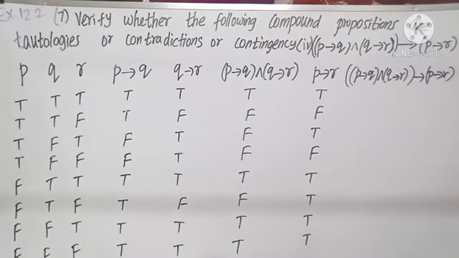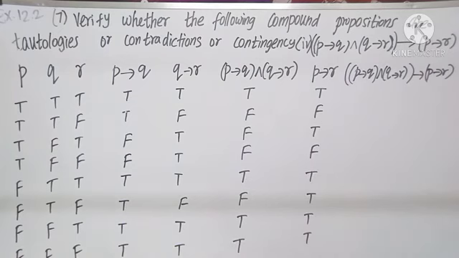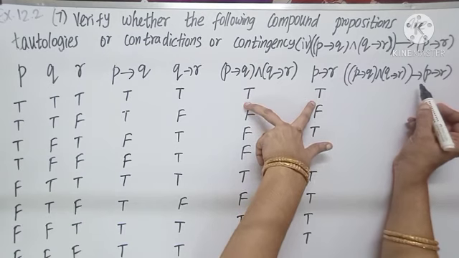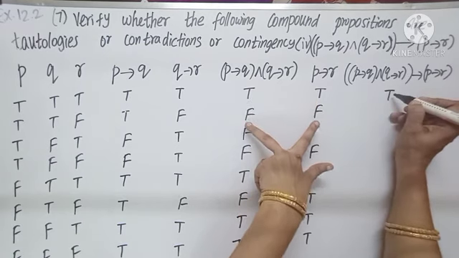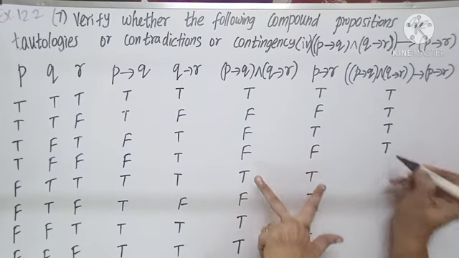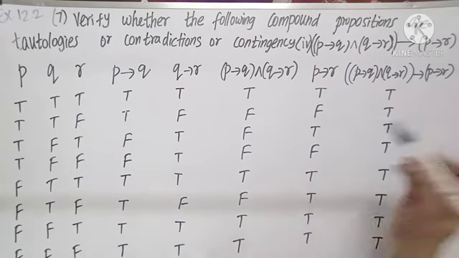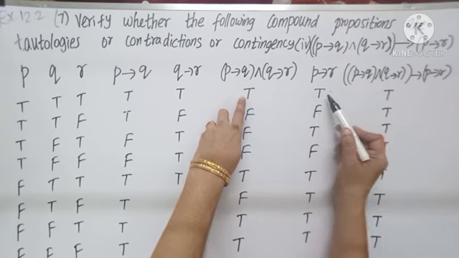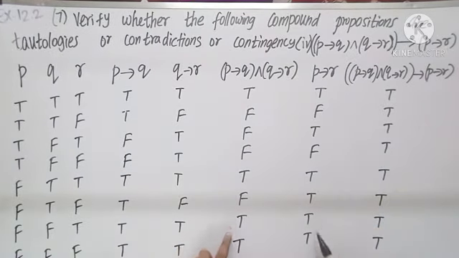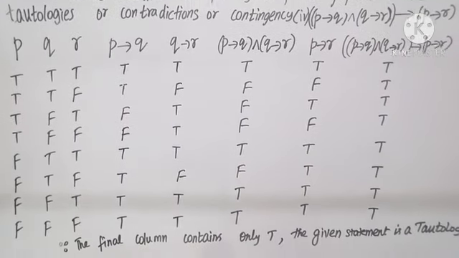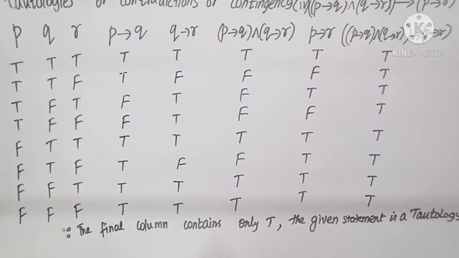As we simplify the answer, implies tells us again TF will become F. The remaining true. So TT, FF, FT, FF, TT, FT, TT. So nowhere do I have the TF symbol. After T I must get F to put F. After T there is no F. So the entire column contains only T. Declare the statement: since the final column contains only T, the given statement is a tautology.